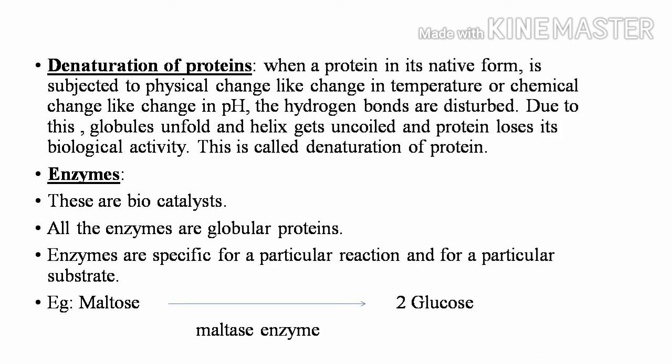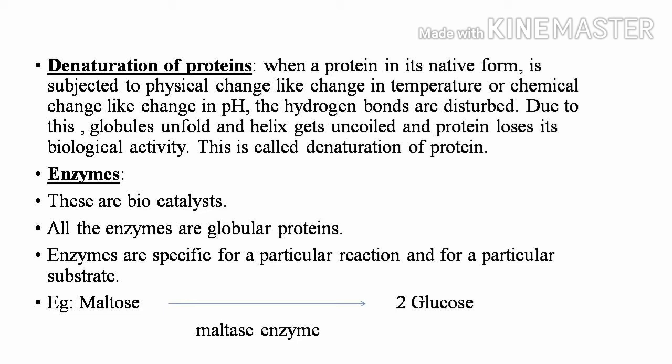Next, let us try to understand about denaturation of proteins. When a protein in its native form is subjected to physical change like change in temperature or chemical changes like change in pH, the hydrogen bonds are disturbed. Due to this, globules unfold and helix gets uncoiled and protein loses its biological activity. This is called denaturation of proteins.